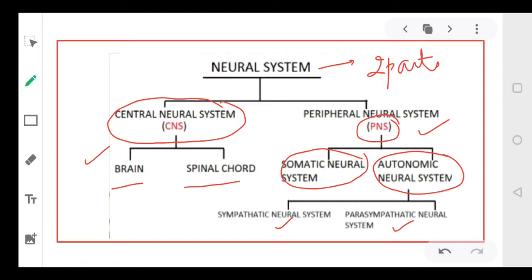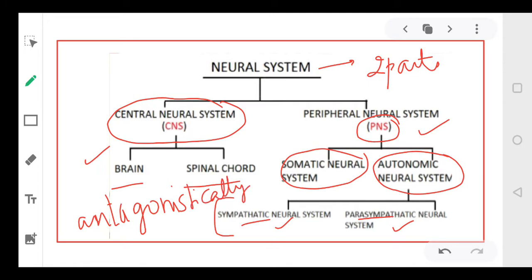Now these two systems, the sympathetic and parasympathetic system, they act opposite to each other. They act antagonistically to each other. Like suppose if one causes the dilation of your eyes, the other causes constriction.